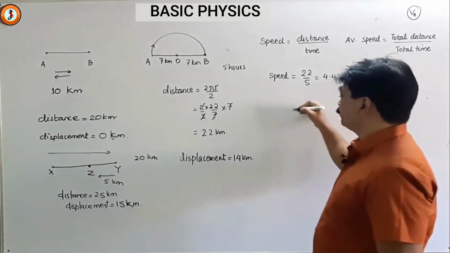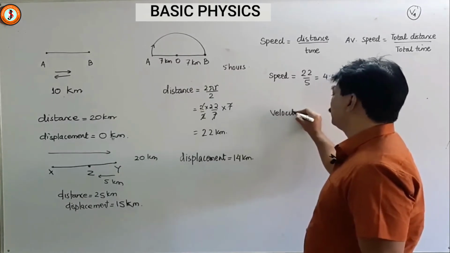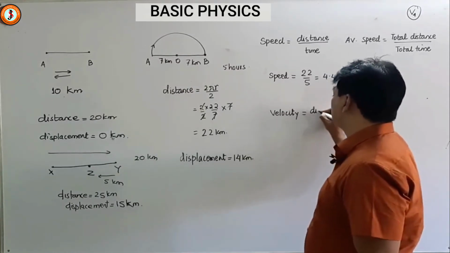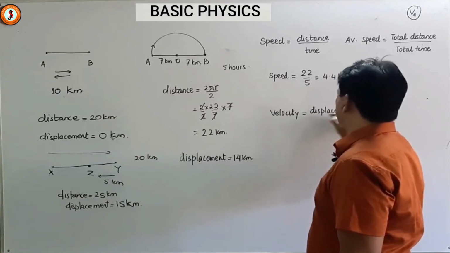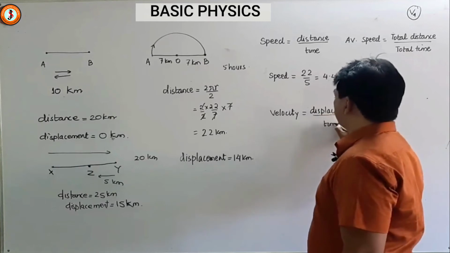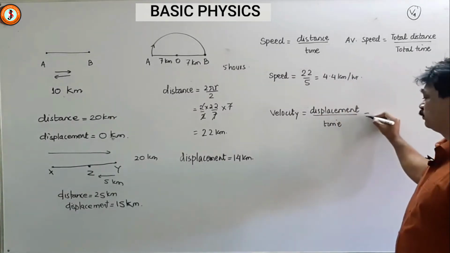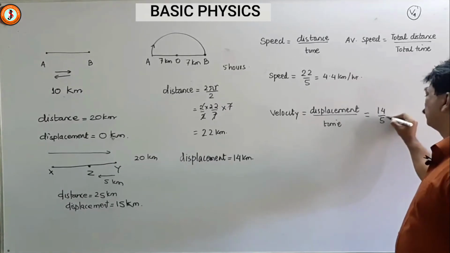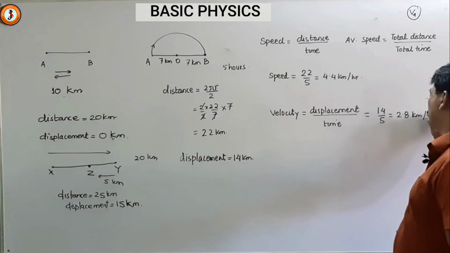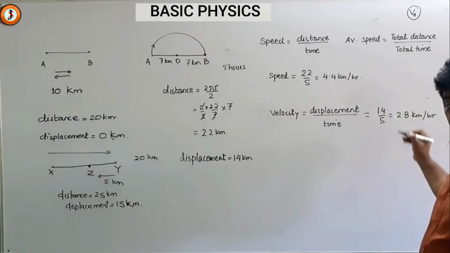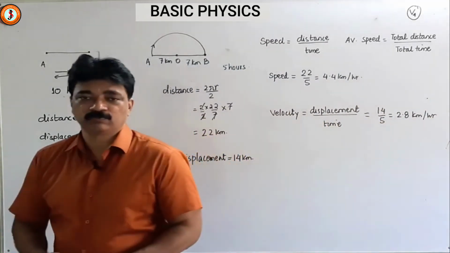But now if I come to velocity, velocity is a vector quantity and its formula is displacement per unit time, displacement by time. His displacement was 14 km by 5, that is 2.8 kilometers per hour. From A to B, you have to mention the direction. That is his velocity.